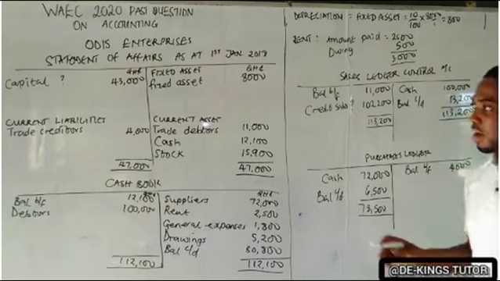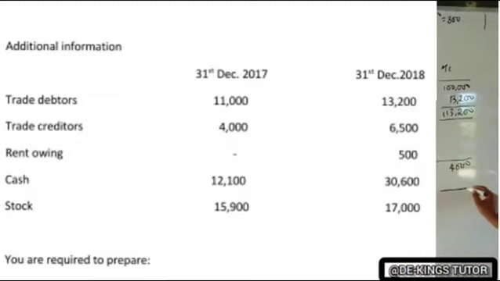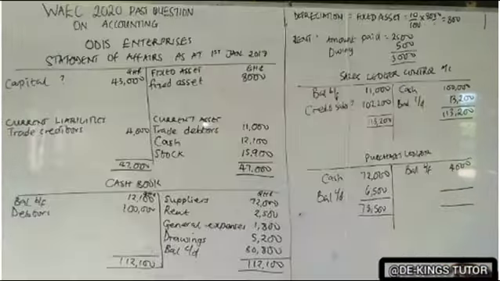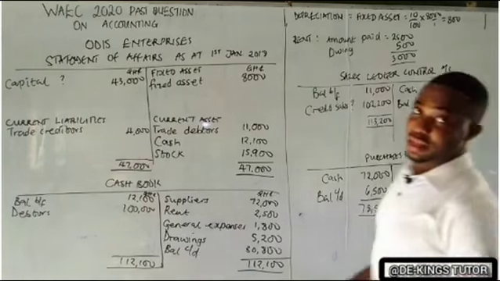You check there if there are other things related to creditors. There is none. If there is none, we are supposed to balance at 78,500. Okay. So the balancing figure will now be the credit purchases. And the credit purchases, I deduct this from this, it will now give us 74,500. So that is how to get that.